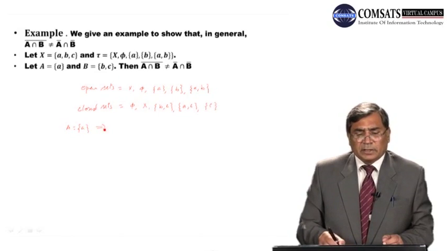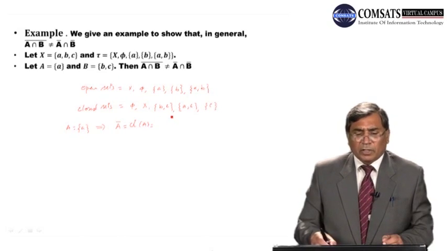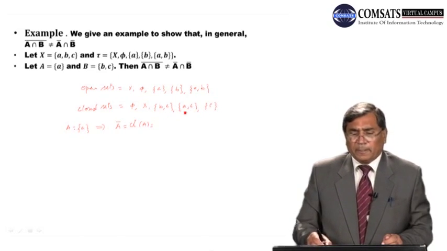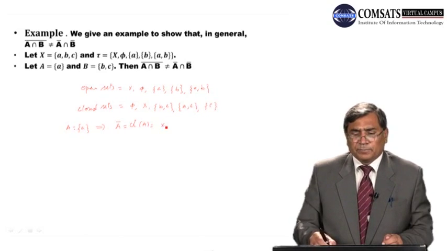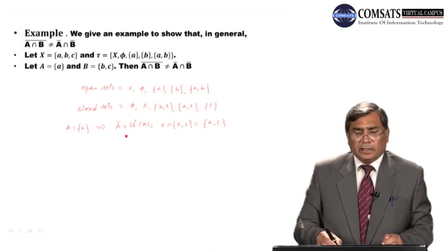So this implies that closure of A, which is actually equal to the intersection of all the closed sets containing A. So this is X intersection A complement. So this is equal to A complement. And what about B? B is equal to B complement.